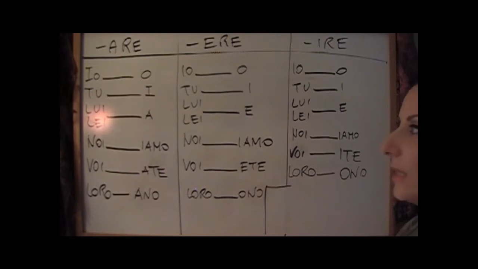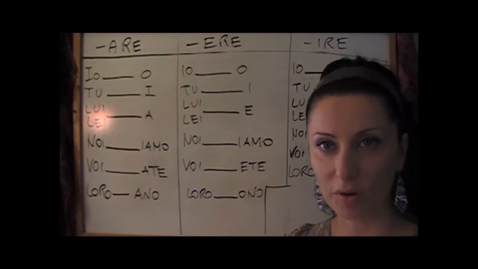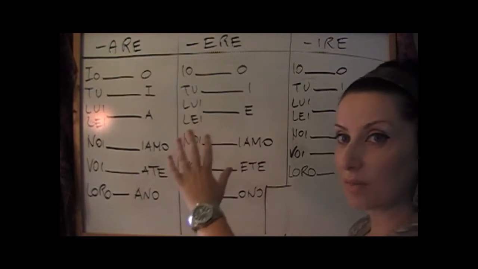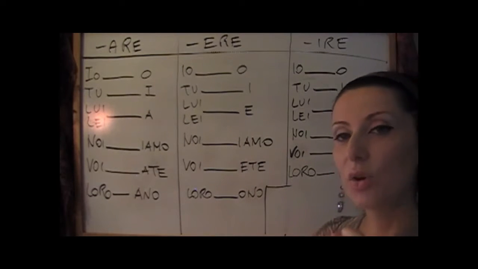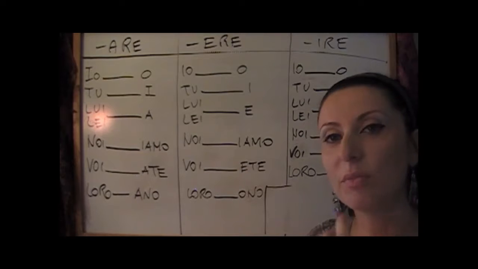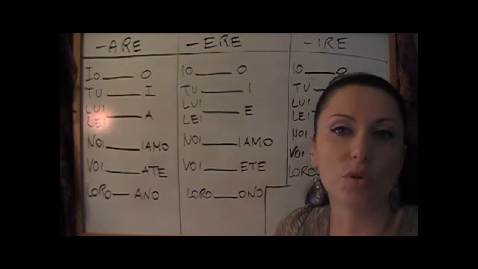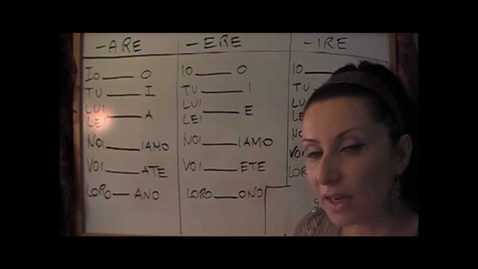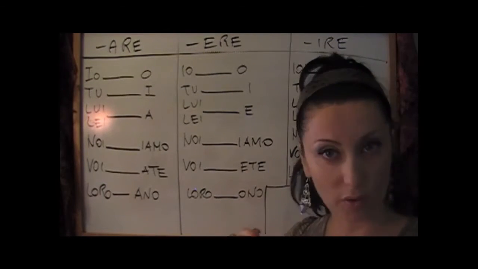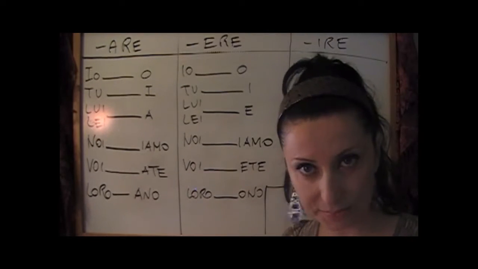Okay, so let's take a verb at the infinitive form. Let's use the verb that we saw before. This is about regular verbs at the present tense. You're going to receive also a list of the most important verbs you need to learn in order to be able to speak. Because you need vocabulary, not only grammar. If you don't have a minimum of vocabulary in nouns and verbs, you're not going to be able to speak.